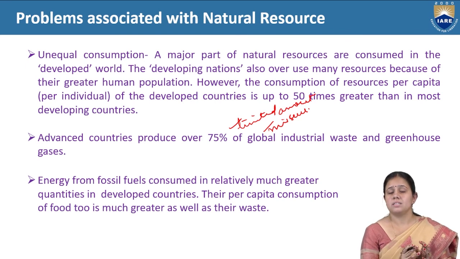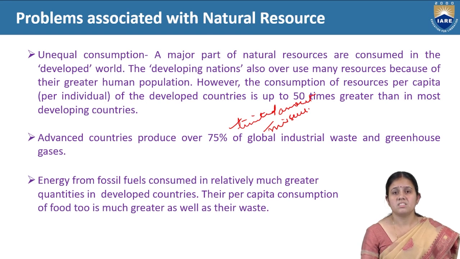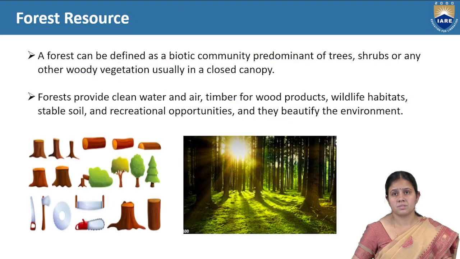That is the basic main problem associated with natural resources, because people are using too much of these resources, which affects them, and due to over-consumption they will be reduced in the coming future. So this is the main problem associated with natural resources.